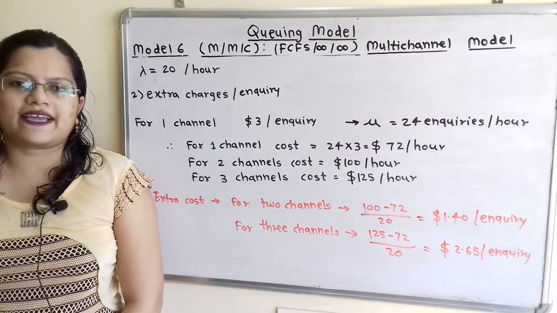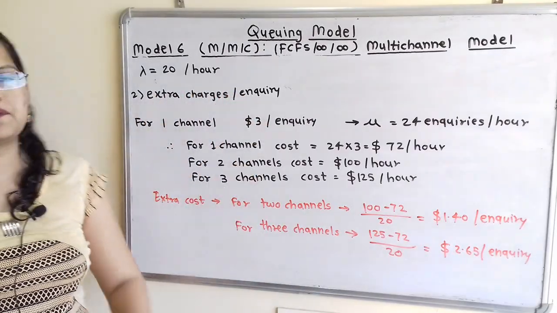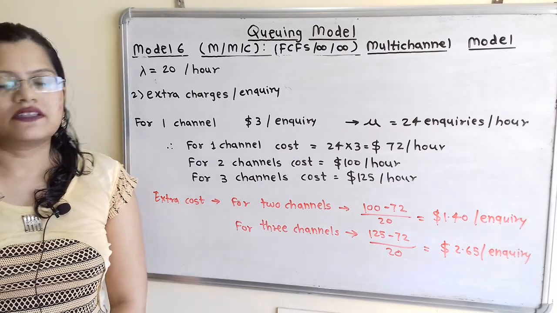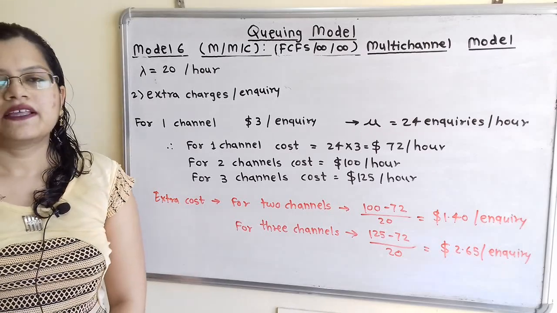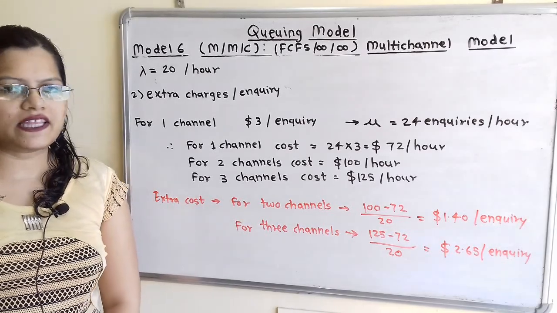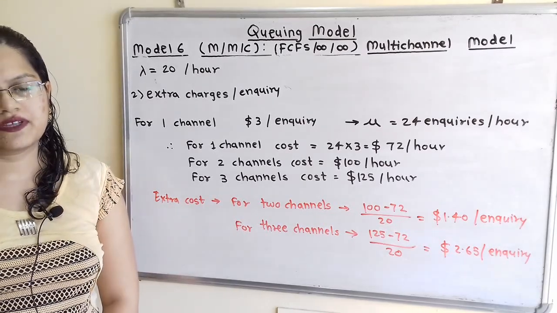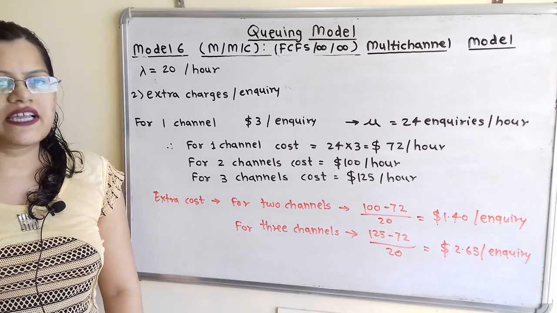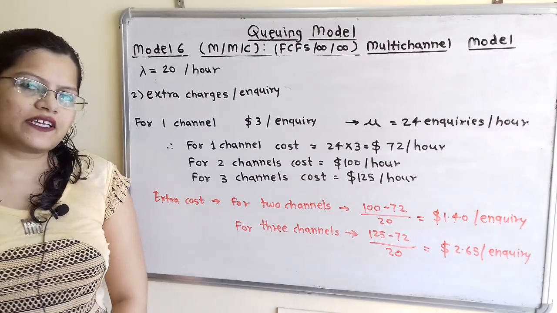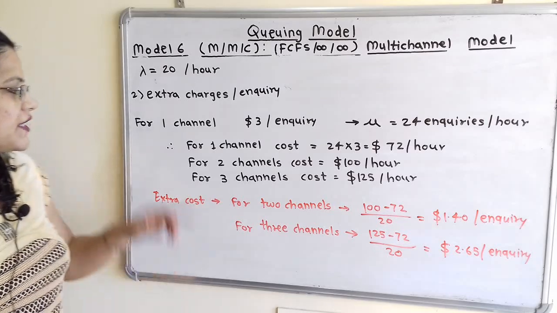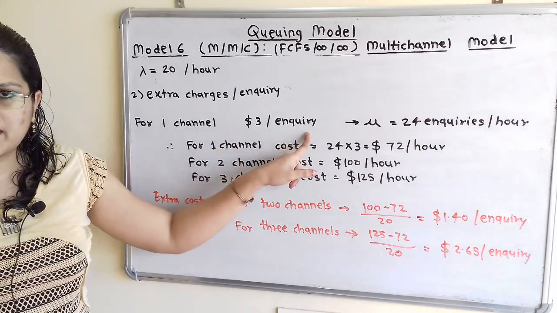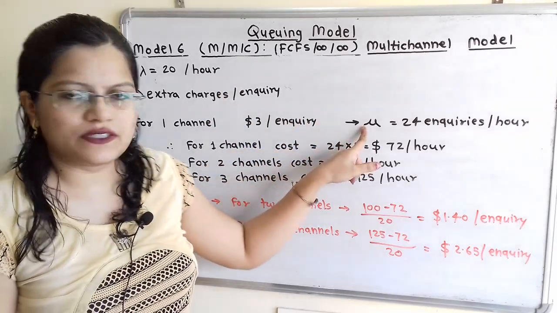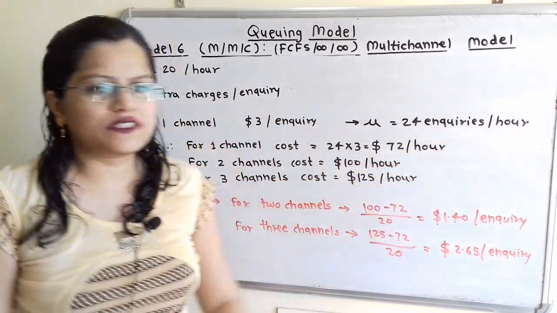We will move to the second question, extra charges per enquiry. Here the arrival rate lambda is given as 20 per hour, that is 20 enquiries are there in 1 hour. Presently the single channel system is in working condition and the data is given for one channel. Cost is $3 per enquiry with service rate mu of 24 enquiries per hour.